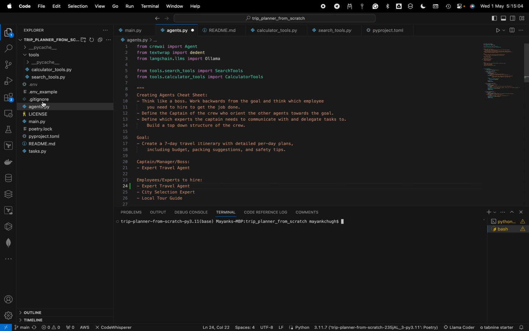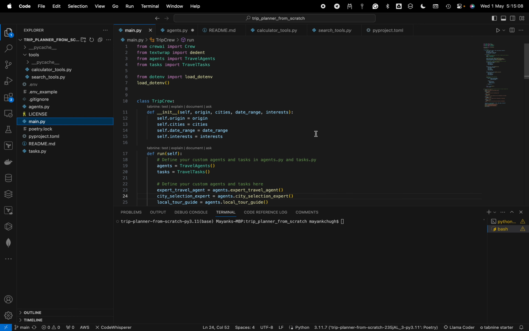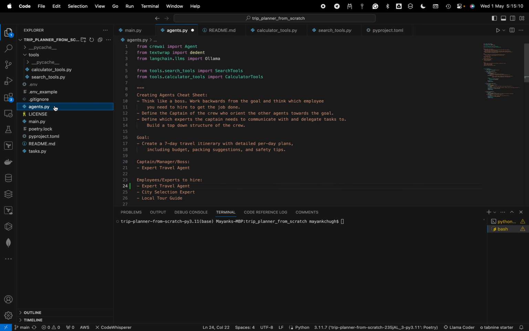So in this repository we have main.py. Basically it's nothing, it's just a compile. Okay, let me go to the agents. So in agents we can easily see what we are doing here.